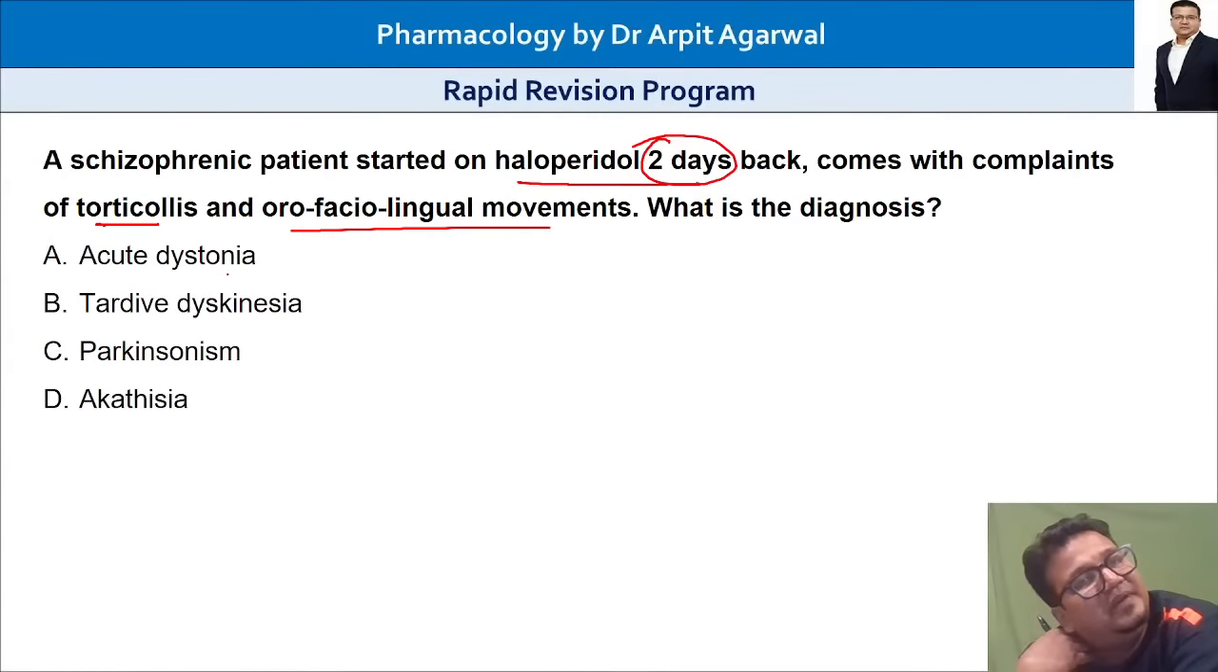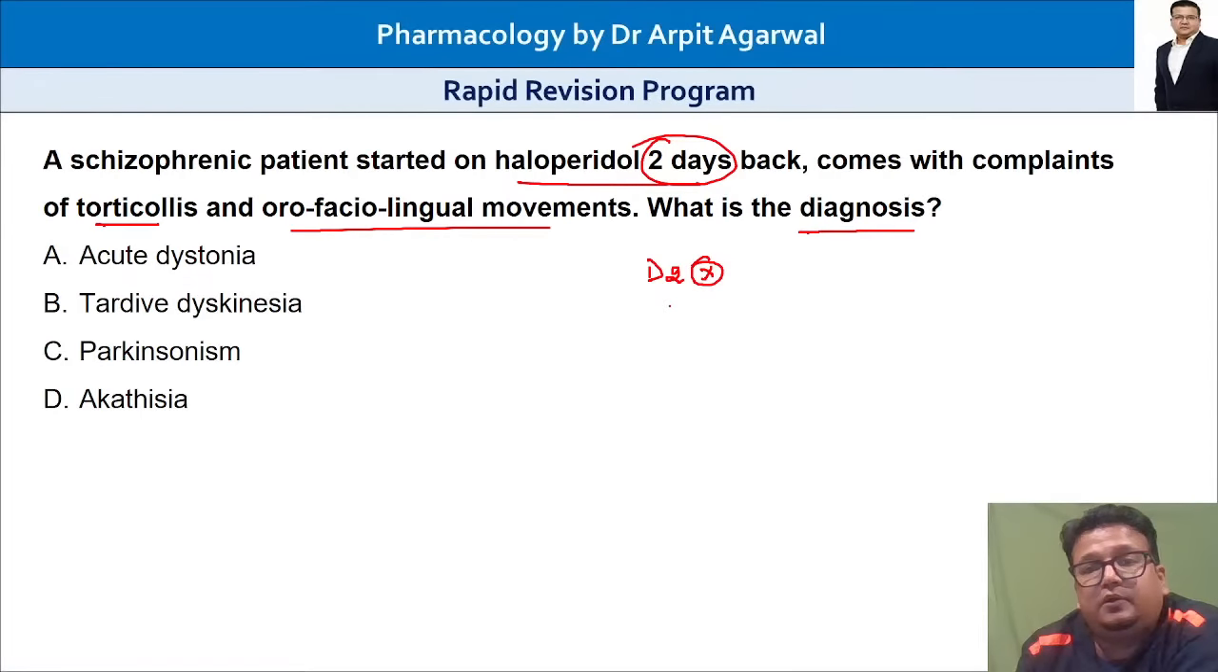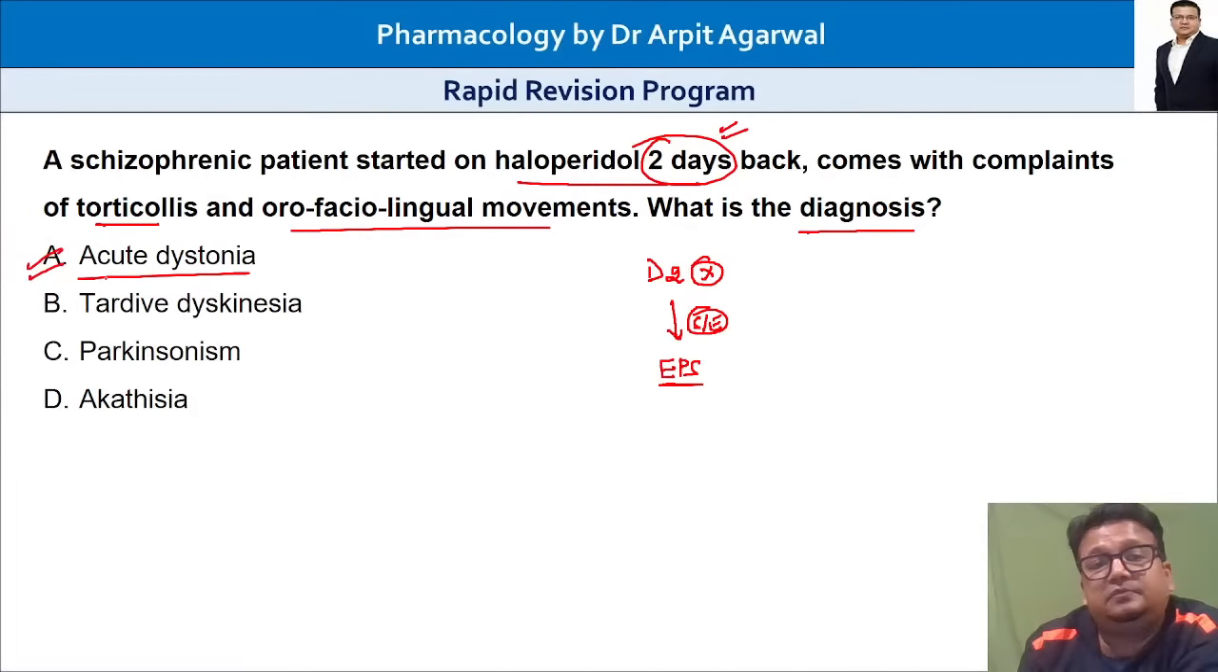Torticollis means spasm of the neck muscle. Facial muscles are involved. Orofacial lingual movement. What is the diagnosis? What has he developed? This is surely a case of a patient getting a D2 blocker, haloperidol, and which kind of side effects do we expect? We expect extrapyramidal side effects, EPS. Within 2 days, earliest EPS, the answer is acute dystonia.